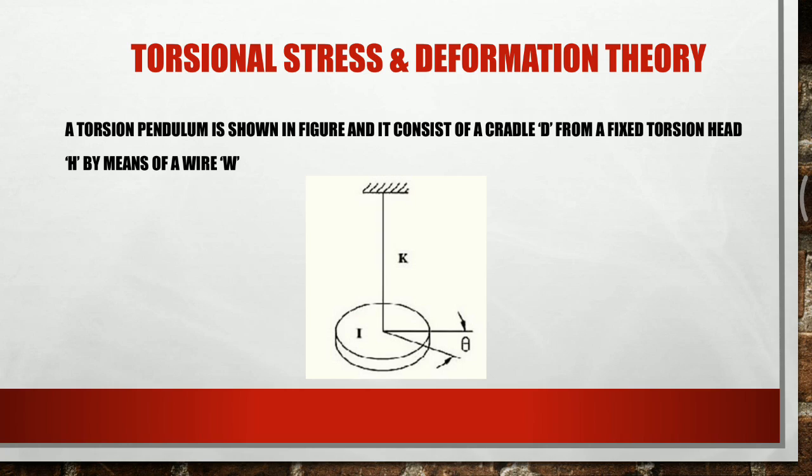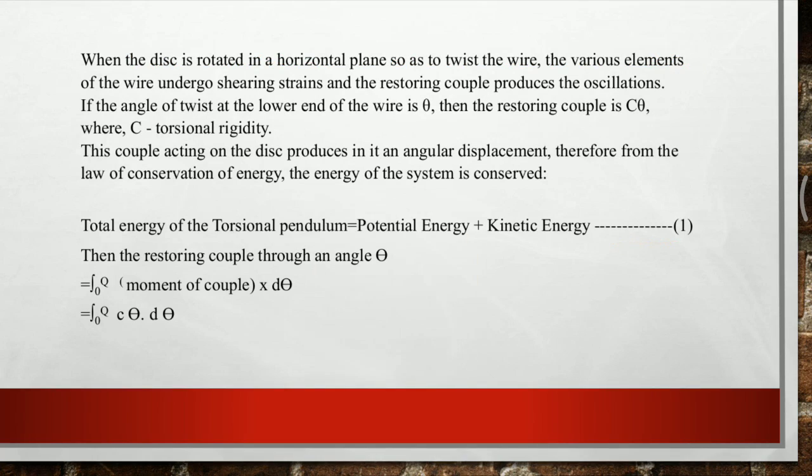Now you are observing that the wire is suspended from the point of suspension and the disc is suspended freely. The disc is suspended vertically and is rotated in a horizontal plane. Whenever it is rotated in a horizontal plane so as to twist the wire, the various elements of the wire undergo shearing strains. As it undergoes shearing strains, it produces a restoring couple which produces the oscillations.